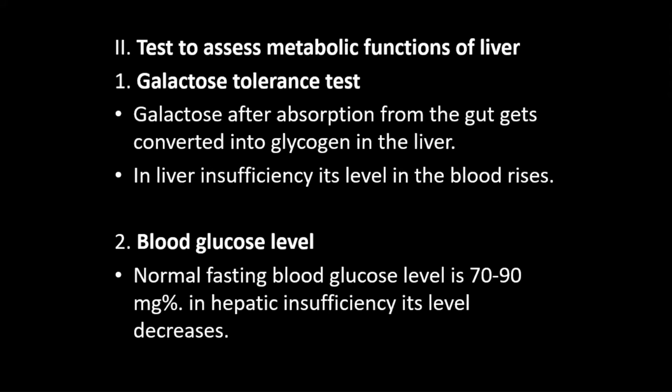When there is excessively low blood glucose level, it can be raised by converting glycogen into glucose. But when there is hepatic insufficiency, glycogen is not converted into glucose, so blood glucose level decreases.